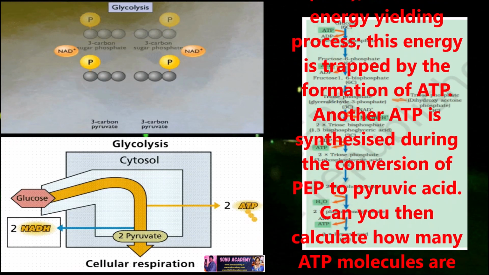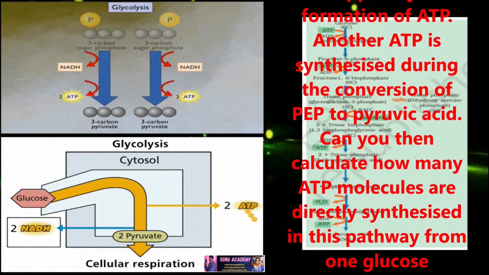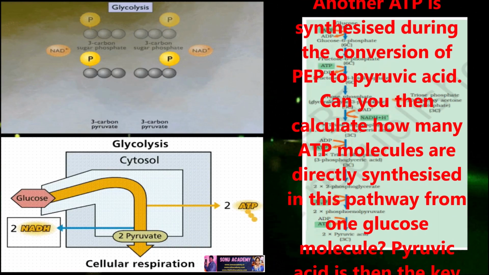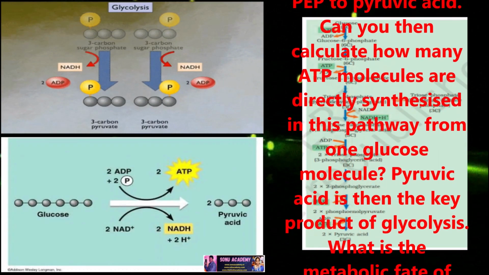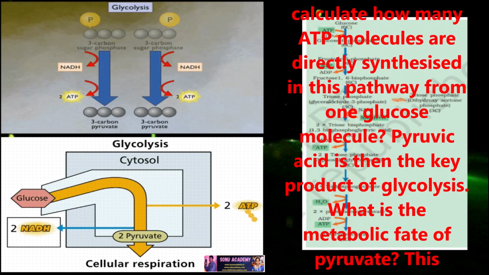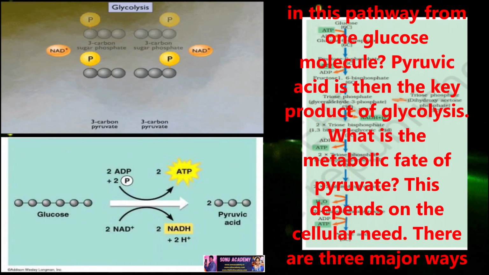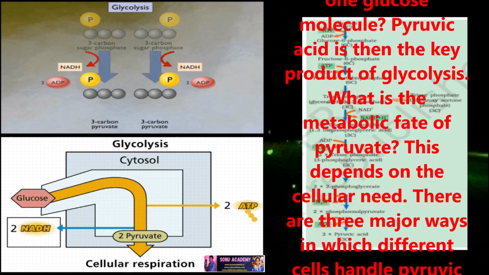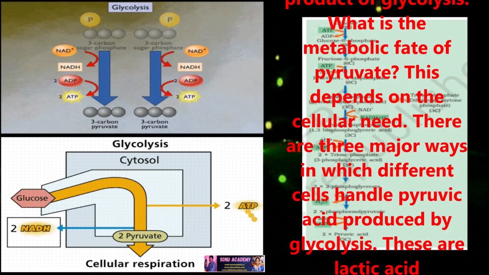The conversion of BPGA to 3-phosphoglyceric acid is also an energy yielding process. This energy is trapped by the formation of ATP. Another ATP is synthesized during the conversion of PEP to pyruvic acid. Can you then calculate how many ATP molecules are directly synthesized in this pathway from one glucose molecule?